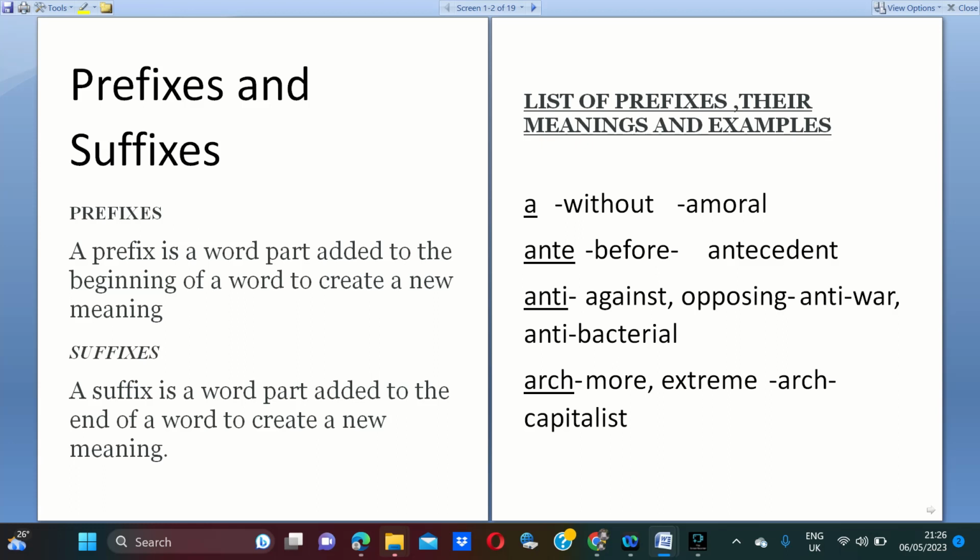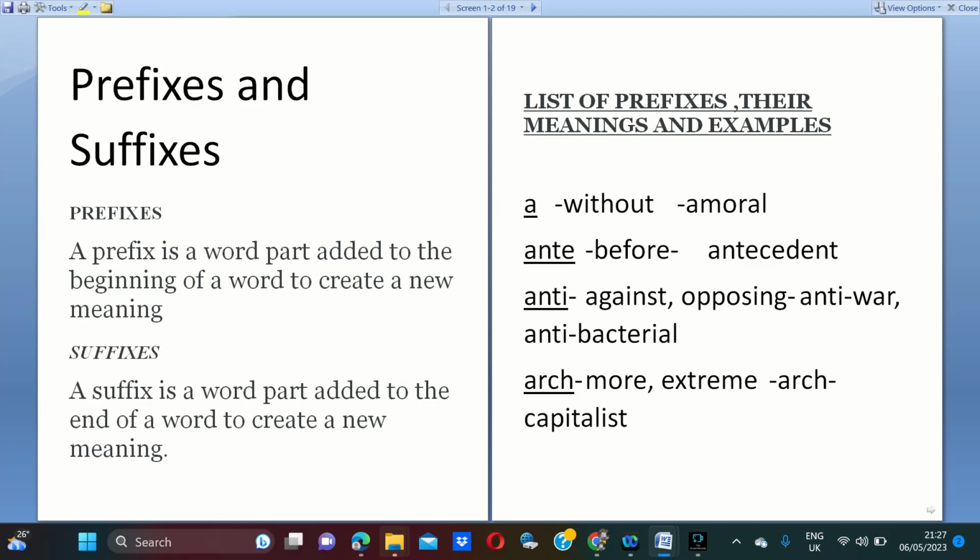Next, I want to discuss a list of prefixes with their meanings and examples. All of you check. Here a is a prefix, as in amoral. Amoral means without morals; moral means the person who has morals, so amoral means a person without morals.